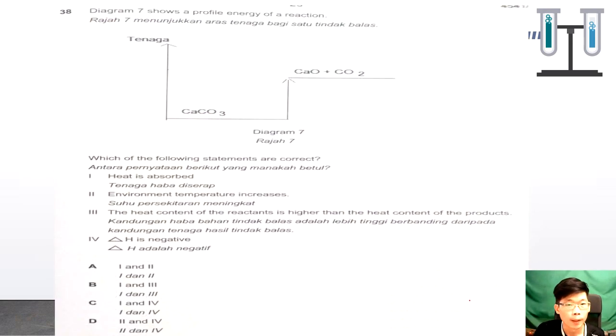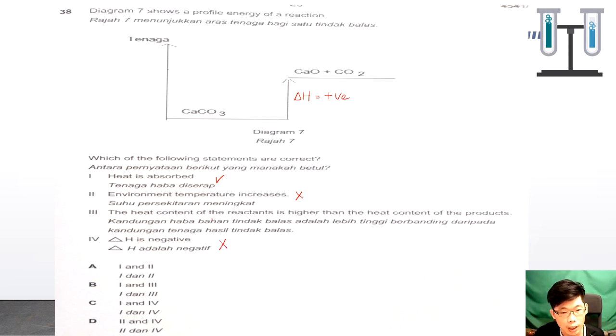38. Okay, it shows an energy profile. The energy content of the reactants is lower and the product is higher. So meaning that this is an endothermic reaction. Which one is correct? Heat is absorbed, correct. Environment temperature increase, which is wrong. Delta H is negative, this one is also wrong, should be positive.